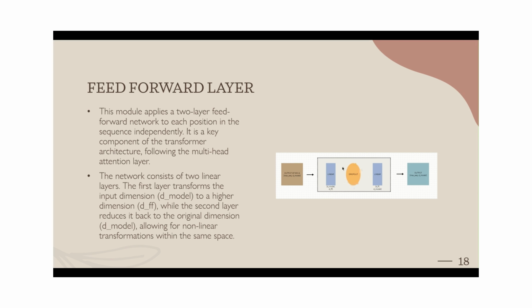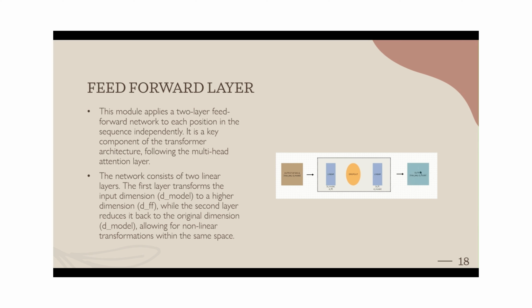After that, the dropout is added. The d model, dff, and dropout are the hyperparameters that we have used. The output of the first linear layer is max sequence comma dff. It passes into a dropout layer, and there would be no change in shape. After that, it passes through the second linear layer, and the final shape would be max sequence comma d model, which is similar to the input.